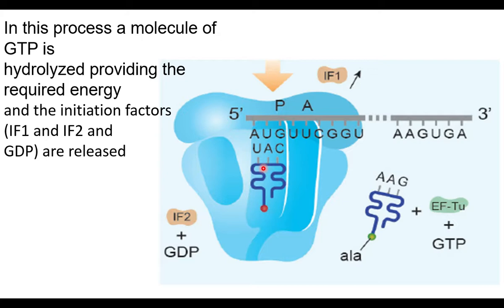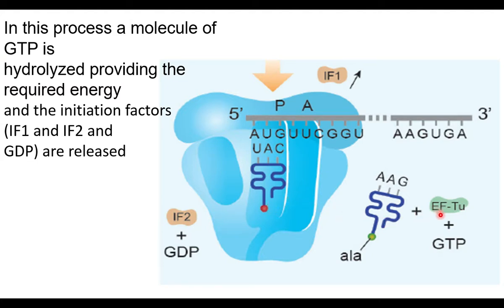After initiation, translation is nothing but adding amino acids based on the mRNA sequence. Now one amino acid has been added, so translation is initiated. When some more amino acids are added, that is elongation, and the polypeptide chain will elongate.